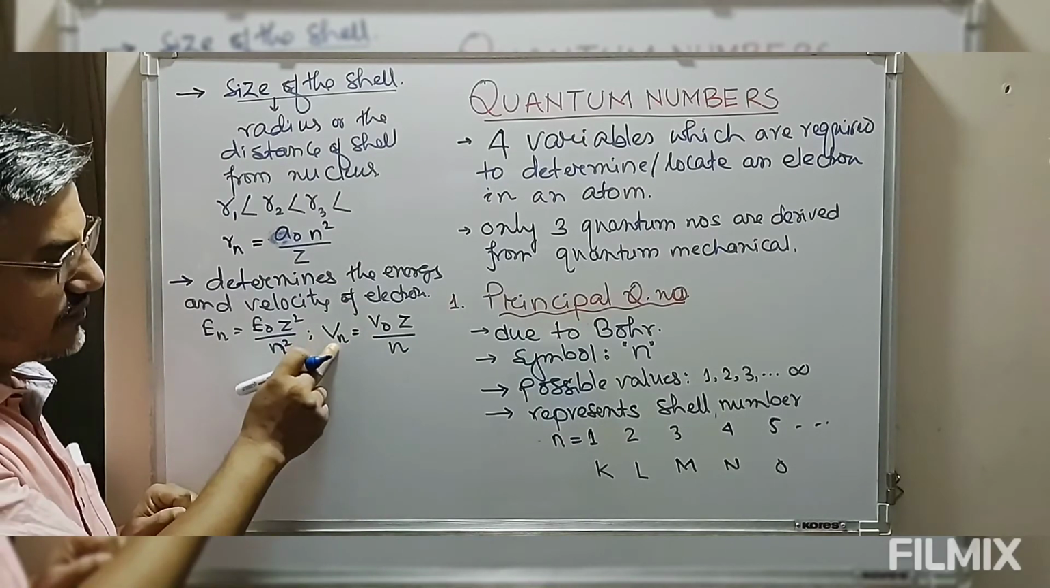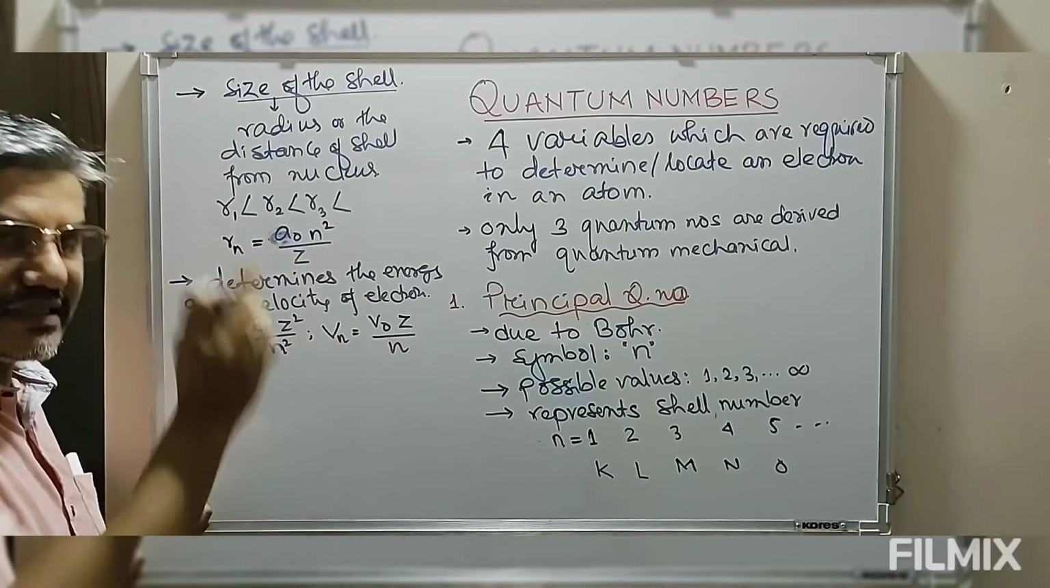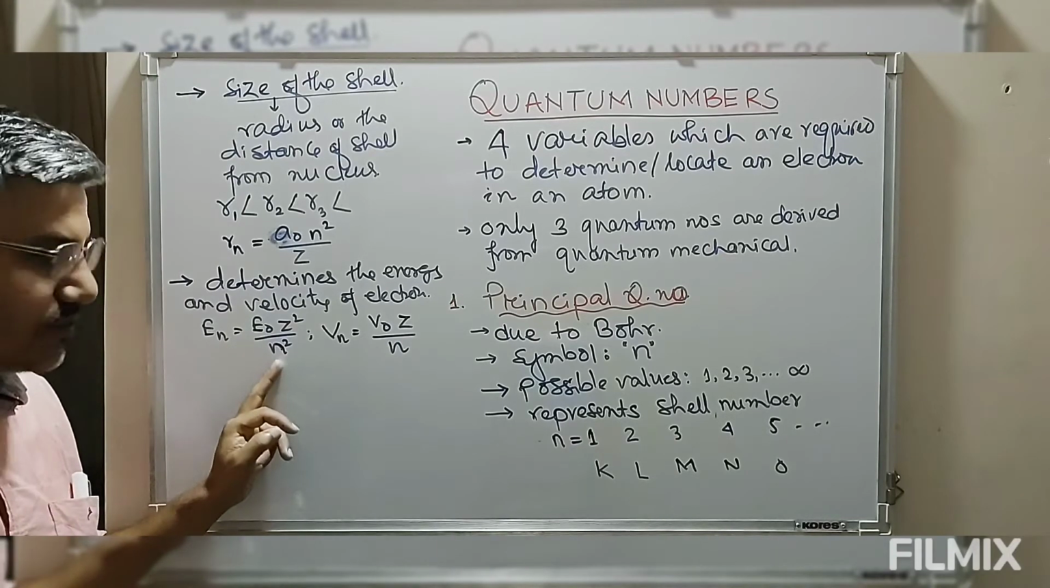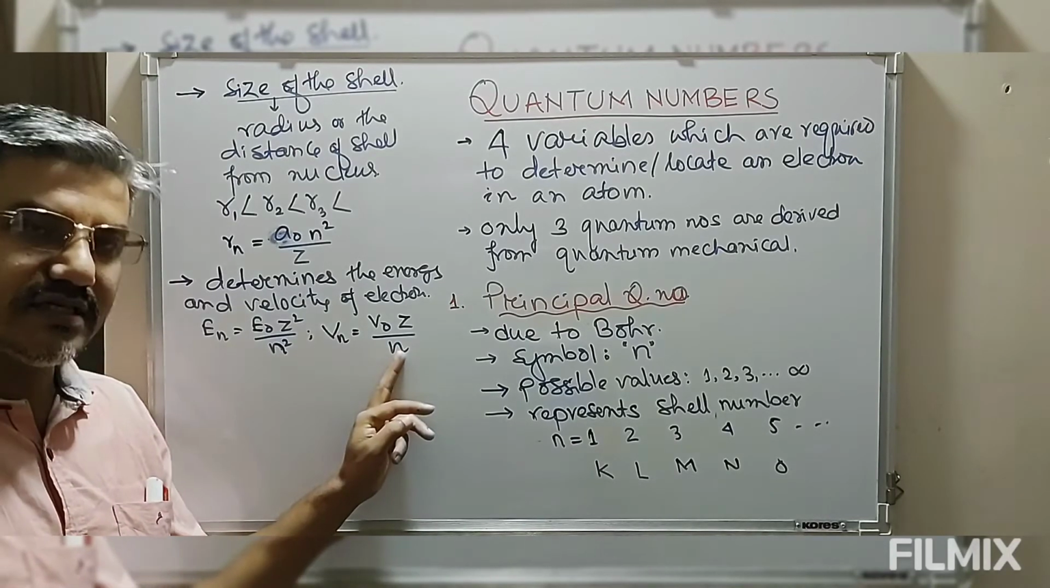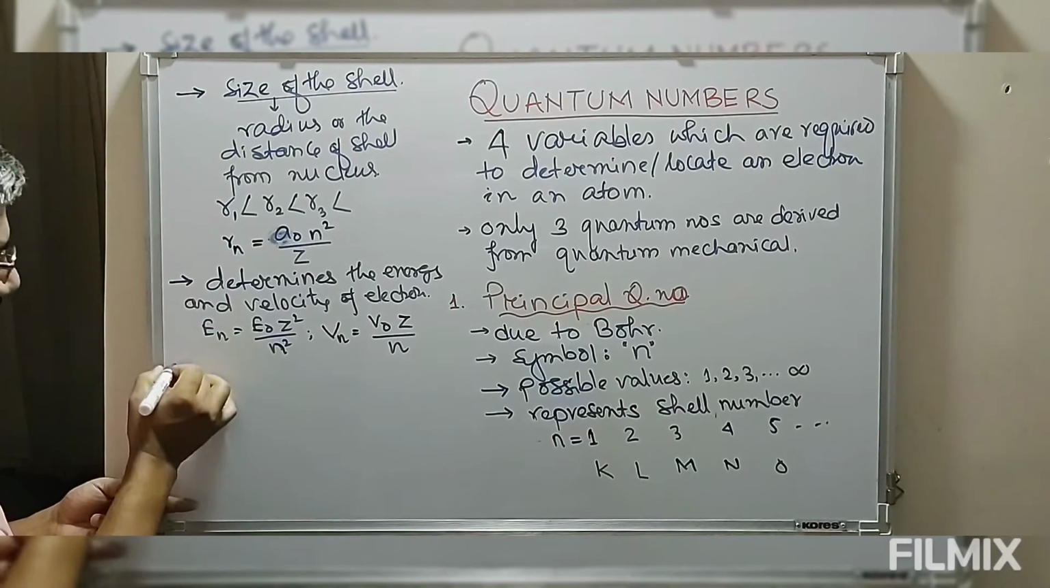So now look at this. As the value of n increases, the velocity possessed by electron in a particular shell also decreases. So the energy increases with increase in n, but the velocity of electron decreases as the value of n increases. So this determines the energy and the velocity of electron.